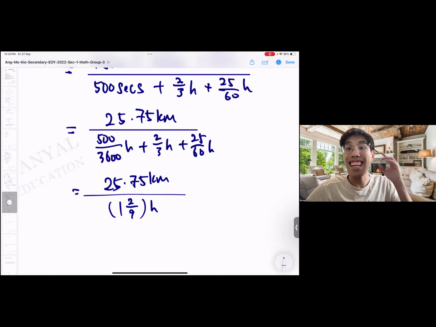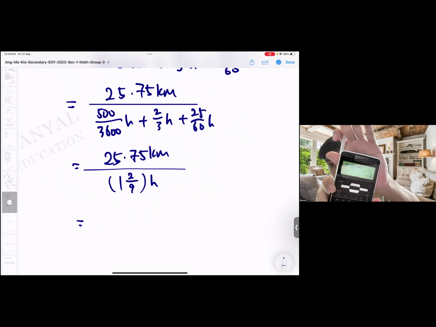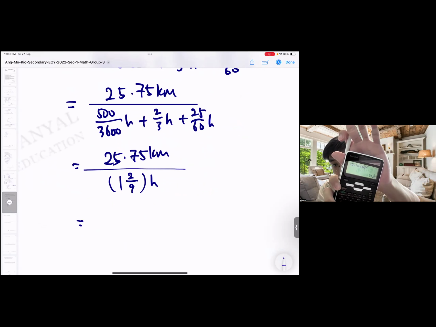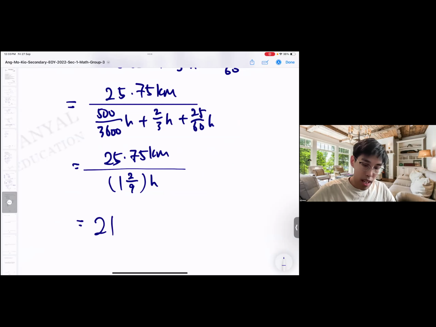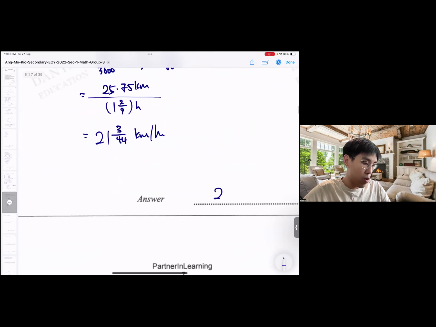Is it acceptable? Yes. So you see that in the fraction, I have decimal, I have fraction in fraction. Don't be alarmed and don't panic. Ultimately, trust your calculations and do it along the way. And then from here, I take 25.75 divided by this answer that I just got, I will get this. So it's 21 and 3 out of 44 kilometer per hour. That's my idea.